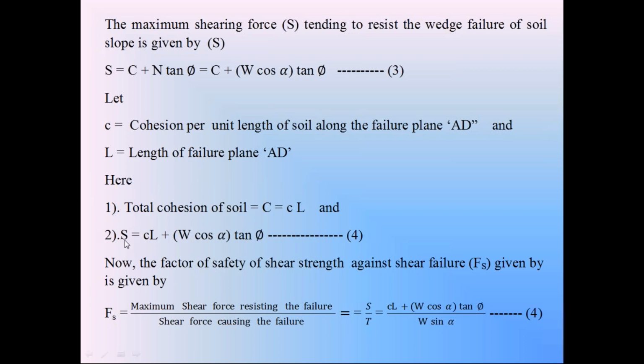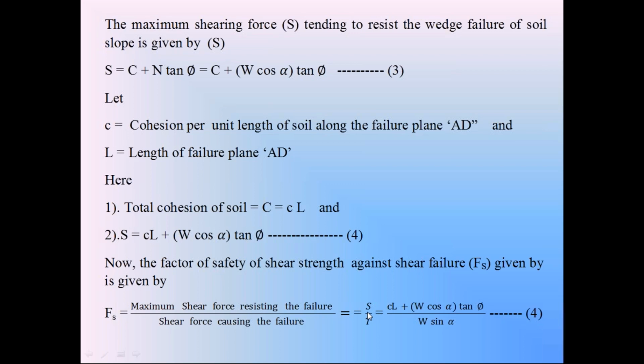Then by using this shear strength S resisting the failure and the shear force, the tangential component T causing the failure, we can calculate the factor of safety in this finite soil slope stability analysis in wedge failure. Fs is equal to the factor of safety of shear strength in wedge failure. Fs is equal to the shear strength force resisting the failure, that is S, divided by the tangential component T causing the failure.